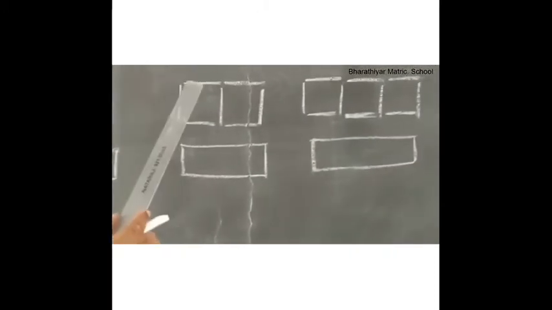Look at the third sum, children. First, let us count and write the number of lines in the boxes. 1, 2, 3, 4. Write 4 here. 1, 2, 3, 4, 5, 6, 7.